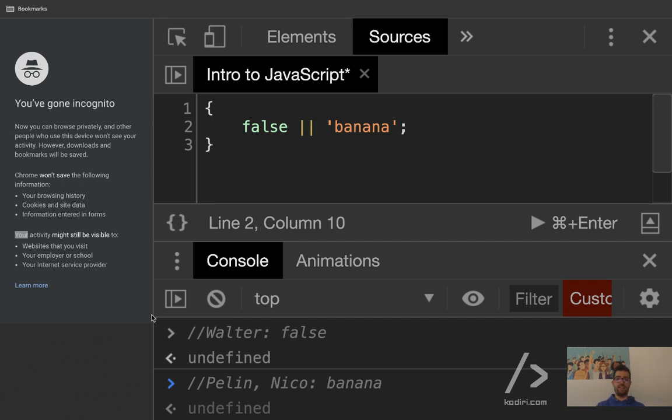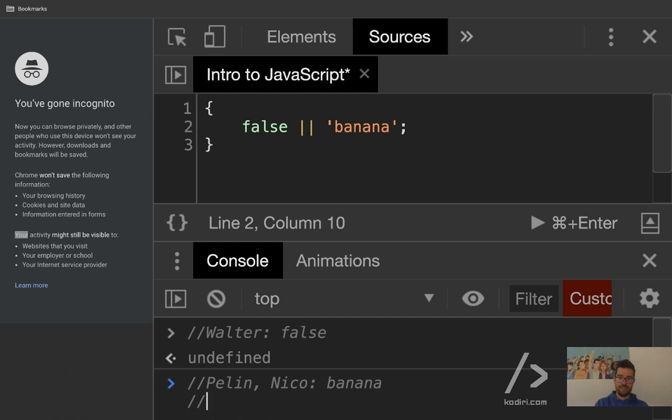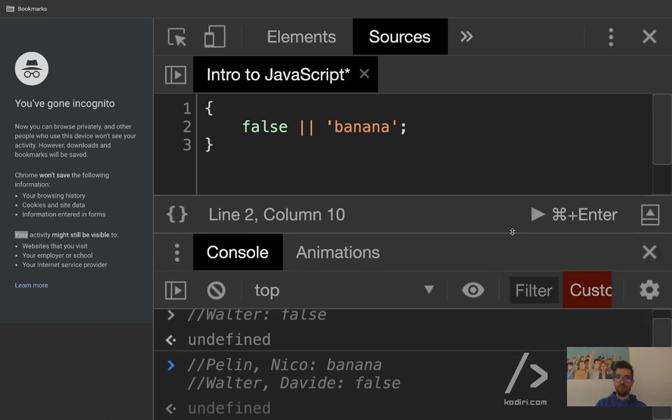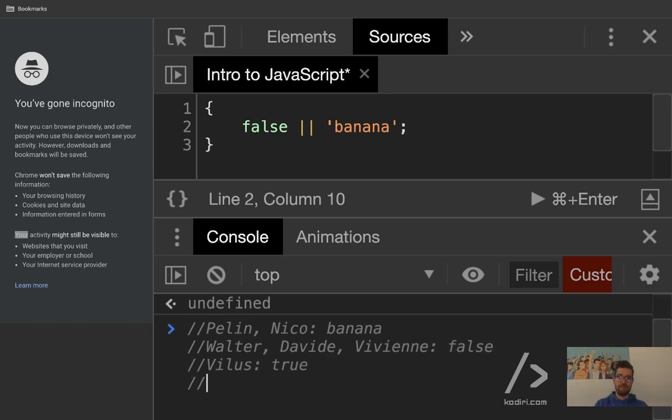And maybe let's try false. Walter and Davide, we got two blocks here, right? East versus west. Which team are you joining, guys? Oh, wait, can I choose true? Nobody did. You can select another option, of course, Bilius. The independent party goes for true. Fair enough. No, banana is true. You think it's false? Correct. Bucket, what do you think?